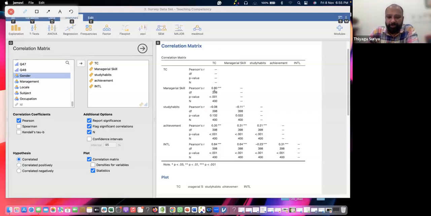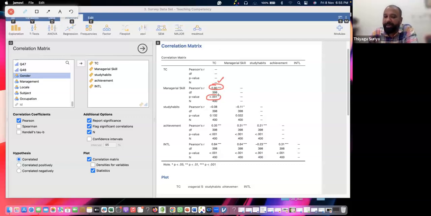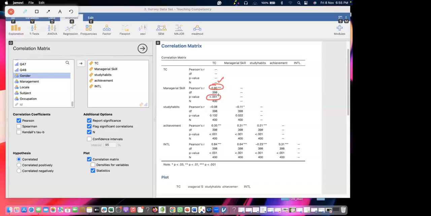And now a question for you. The Pearson value is 0.80. What does the 3-star represent? Any idea what the 3-star represents? I already informed you. It is significant. Significant at what level? At 1% level. Yeah, 1% means 0.001.